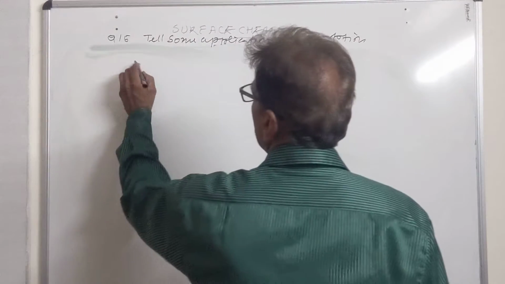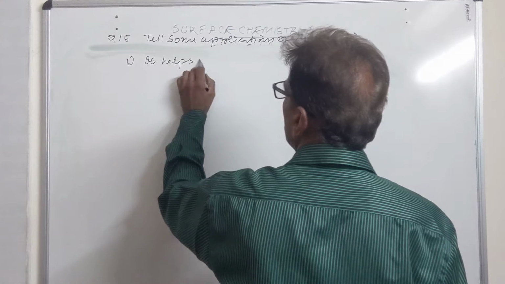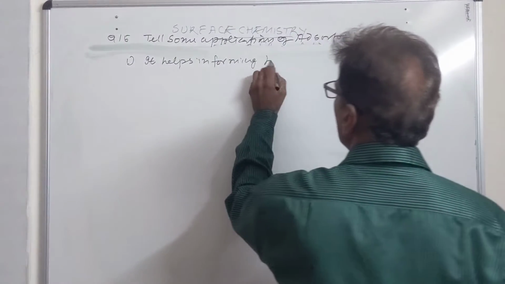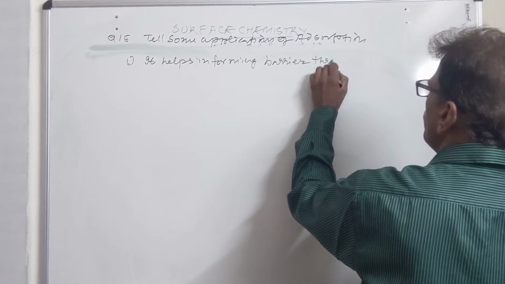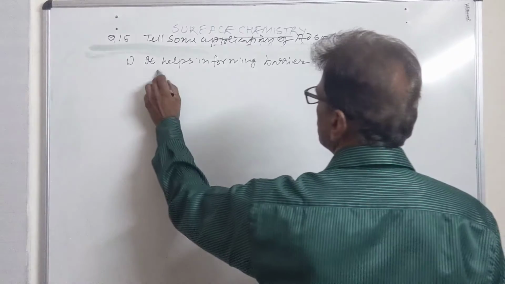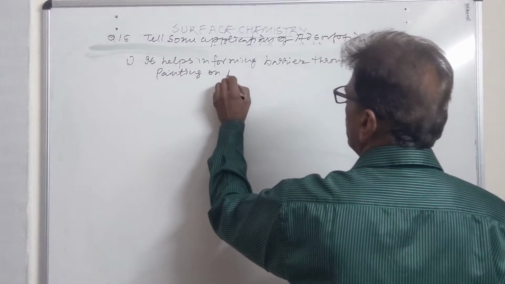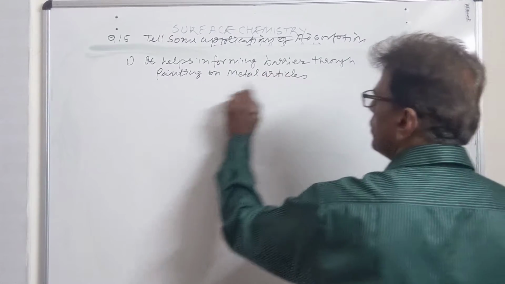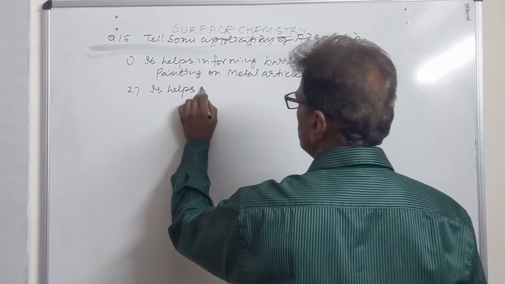Then we have the second application. Adsorption helps, number one, in forming a barrier through painting on metal articles. Secondly, it helps in creating vacuum.